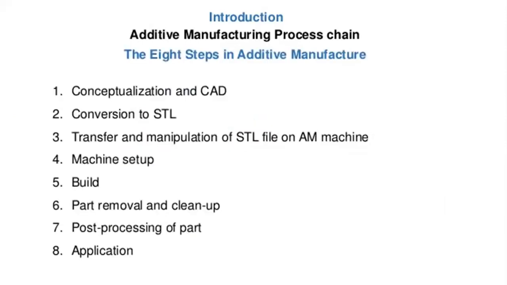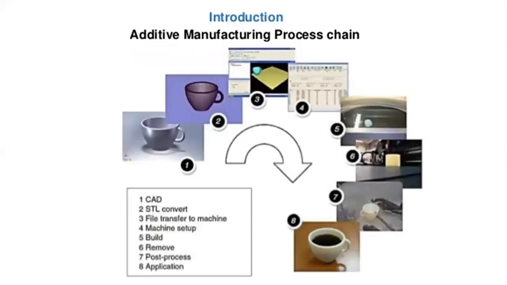The 8 steps in additive manufacturing, I already told: conceptualization and CAD, conversion to STL format, transfer and manipulation of STL file on additive manufacturing machine, setup, build, part removal and cleanup, post processing of part, application. So these are the 8 main steps we should follow to create a product in additive manufacturing. It is also called the product process chain, or additive manufacturing process chain.